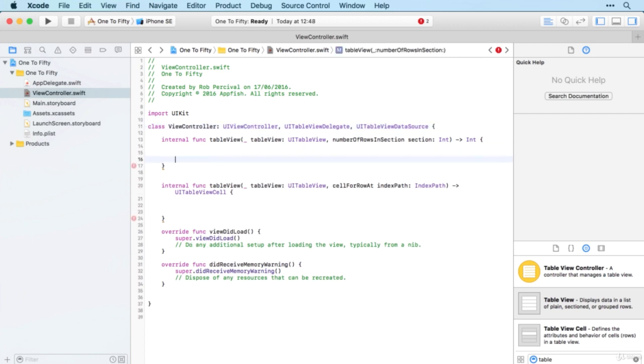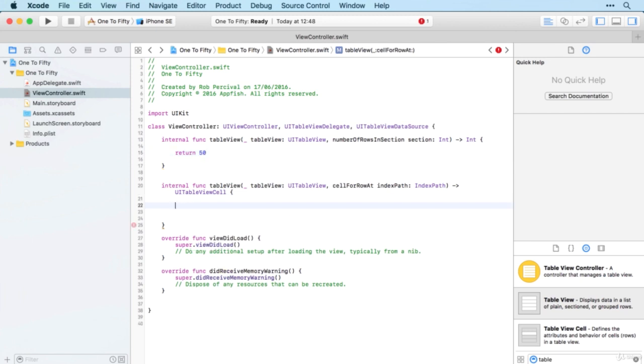And then I just need to think about how I'm going to display my 50 numbers. So I want all of the numbers from 1 to 50. I'm just going to hard code it right in here. So return 50. So there's going to be 50 rows in our table. And then here we need to create our cell.